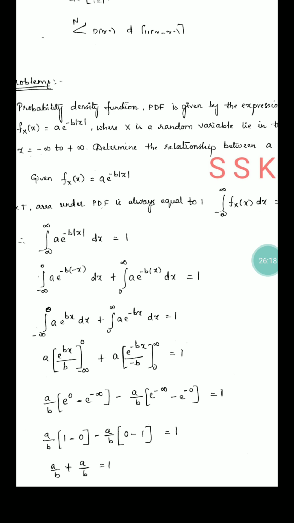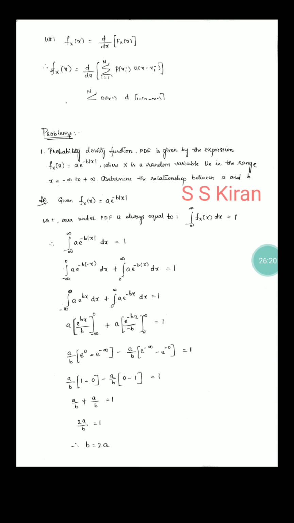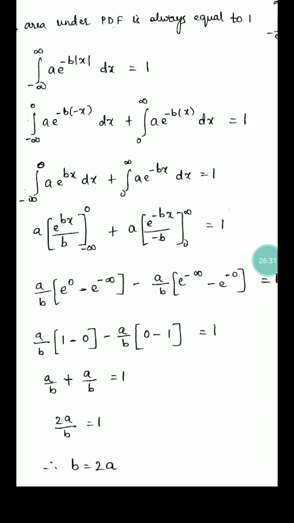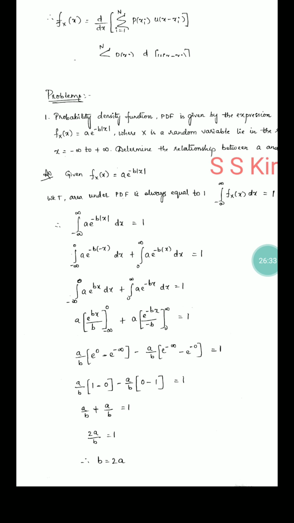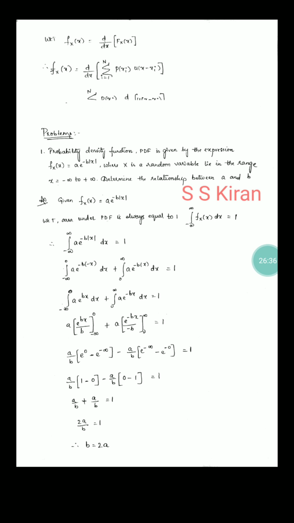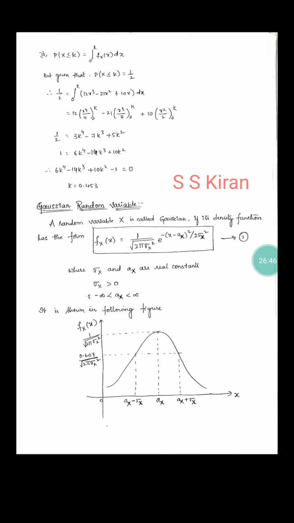Then do the integration, the mathematical part, and finally you get a value. I think you should be a little strong in the mathematical calculation; otherwise just read it and it can be understood. The final answer is b equal to a. This is the relation for the problem. I randomly explained one problem; you can see the remaining problems and understand. Otherwise you can ask in the comments section and I will explain. Don't worry.